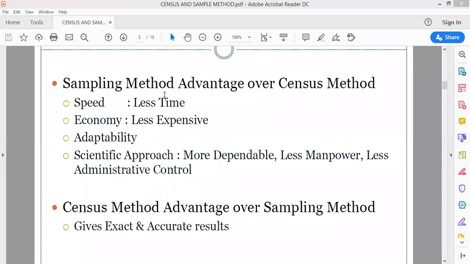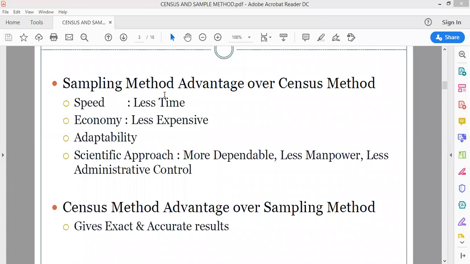Yes, even in a factory where they are making bulbs or tube lights, they are not testing each and every bulb that they are making. If in a day they are making 10,000 bulbs, definitely an adequate number of samples, almost 1 to 2,000 bulbs, they would be testing each day, that whether जो bulbs बन रहे हैं वो ठीक बन रहे हैं कि नहीं बन रहे हैं. That is the sample study.